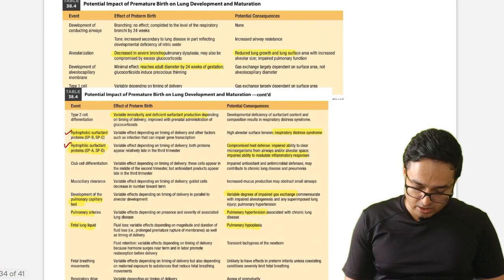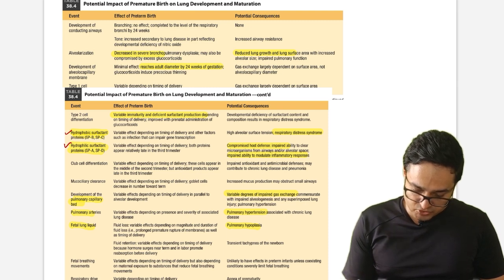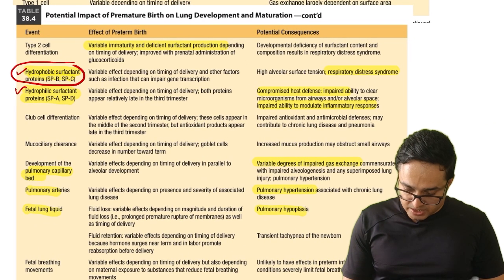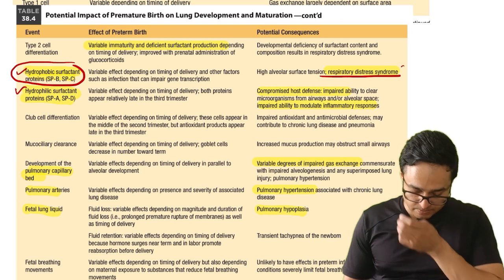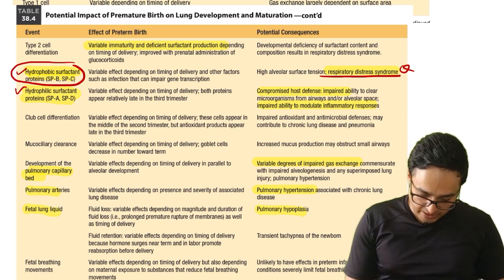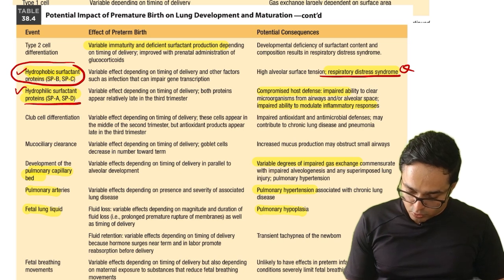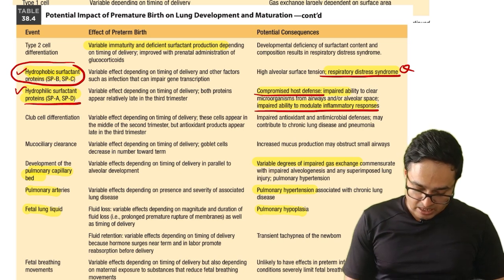Okay, so in this busy looking table, what I'm trying to convey to you, hydrophobic surfactant proteins SPB and SPC, their deficiency leads to respiratory distress syndrome. Very much important. Hydrophilic surfactant proteins like SPA, SPD, these compromise host defense and impair the ability to modulate immune response.